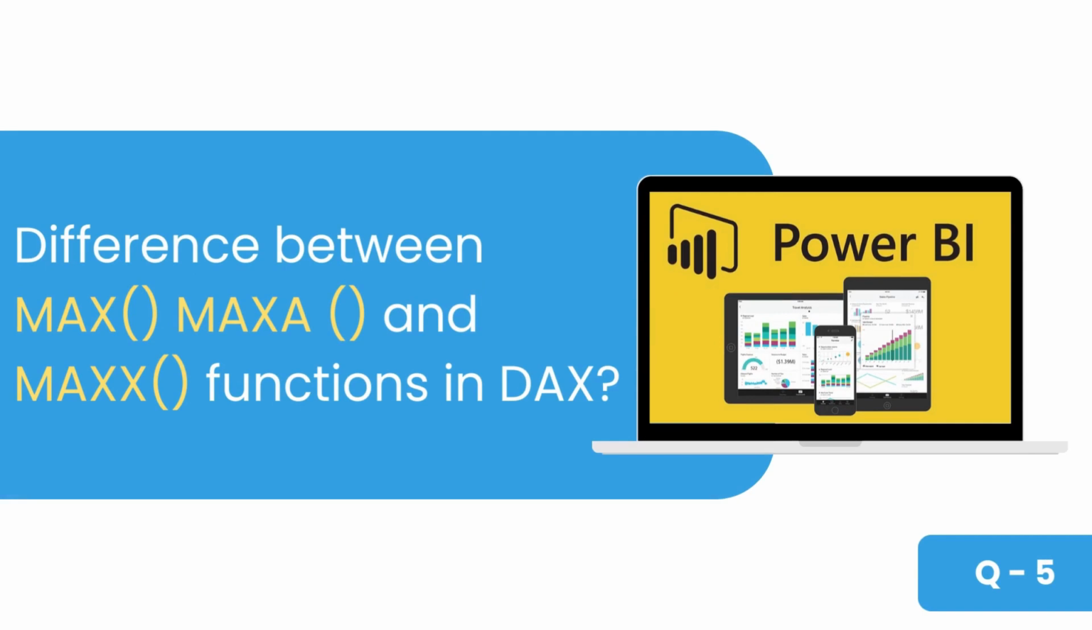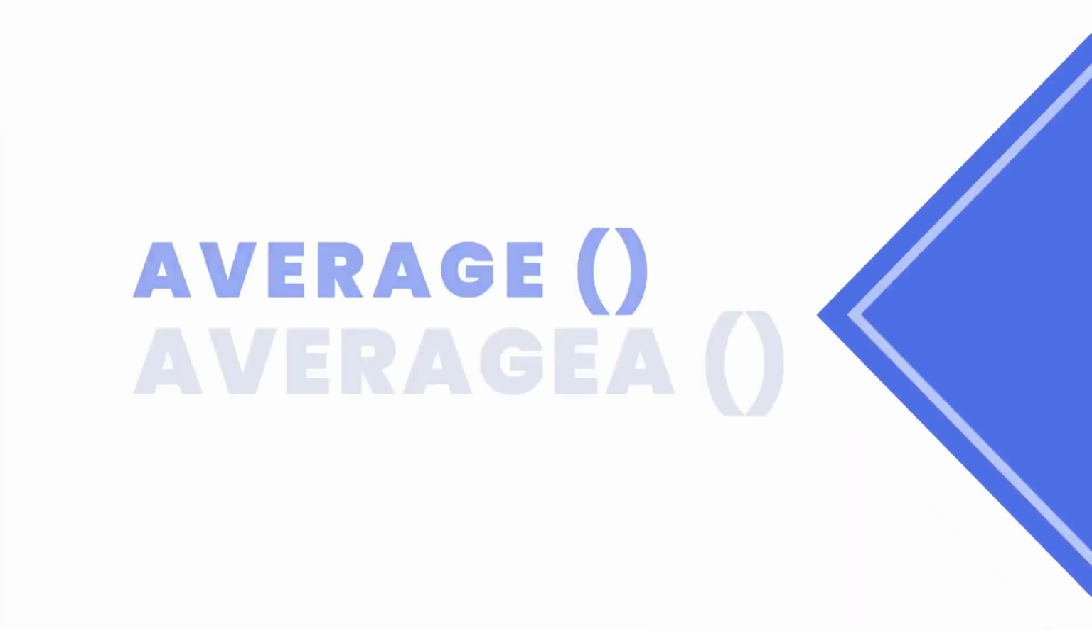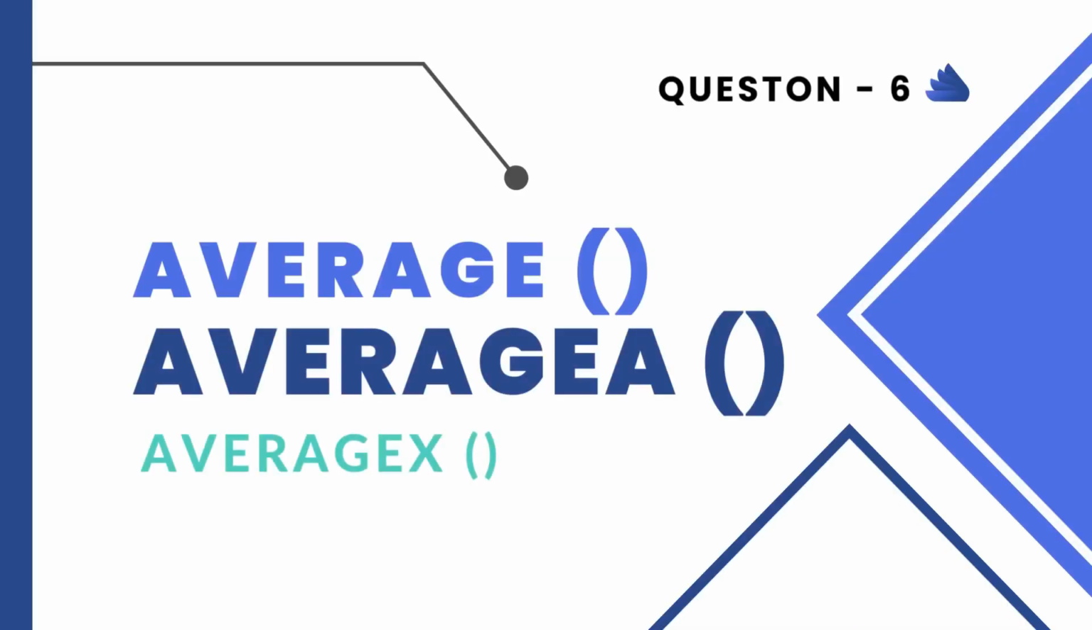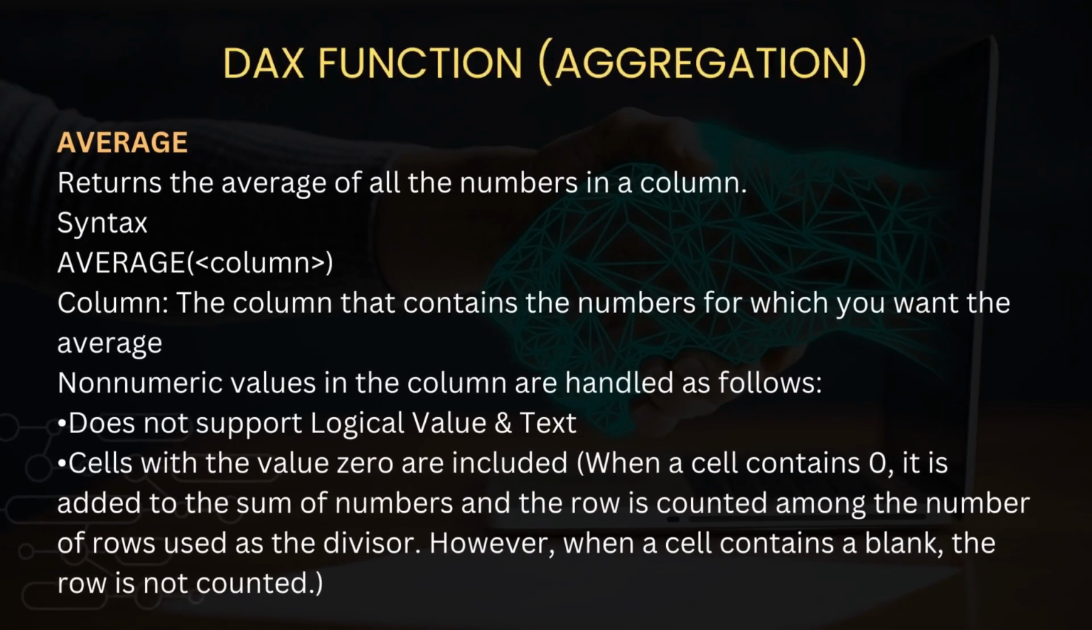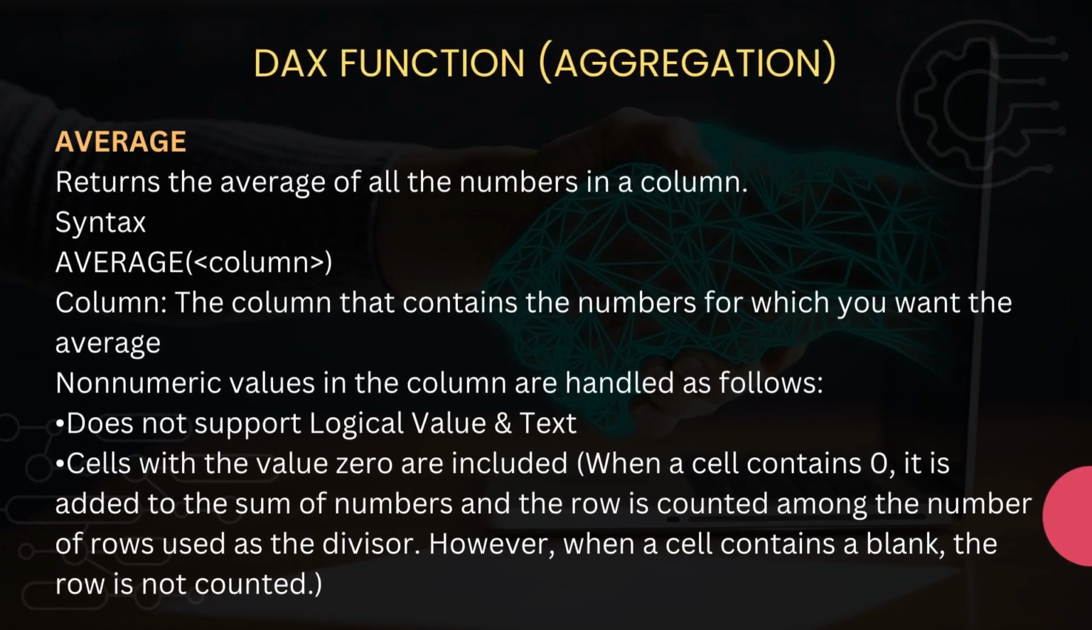Then the next question is, what is the difference between AVERAGE, AVERAGEA, and AVERAGEX functions in Power BI? So let's start with AVERAGE. The AVERAGE function returns the average of all the numbers in a particular column. Here you can see the syntax: AVERAGE, and inside the bracket we have to pass the column name.